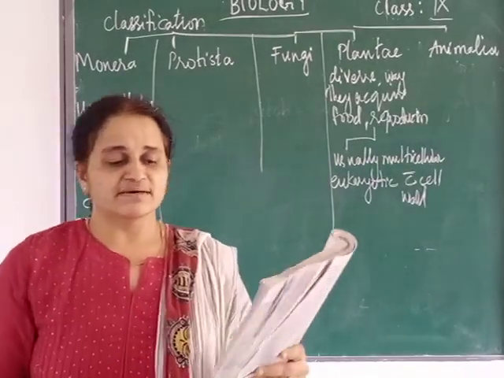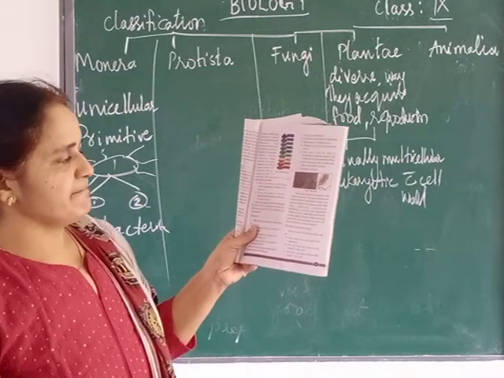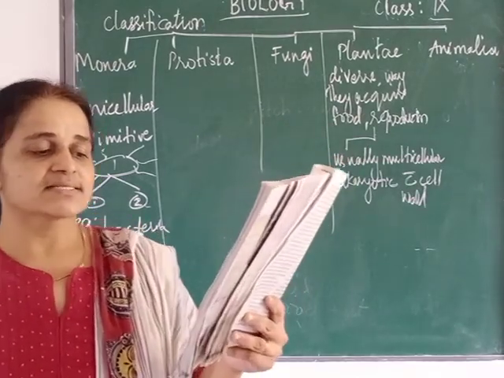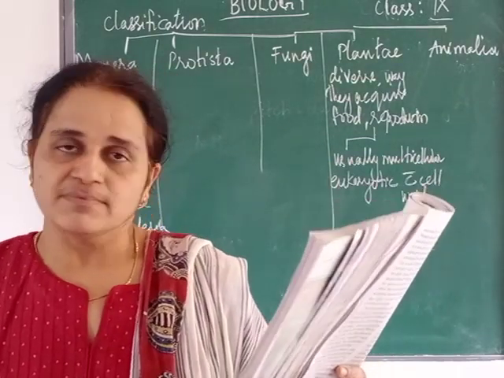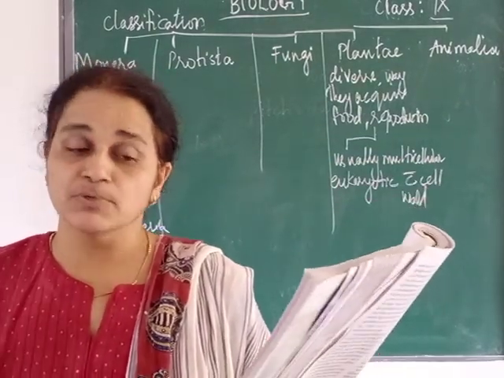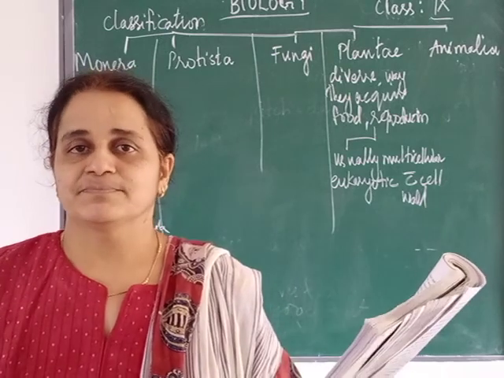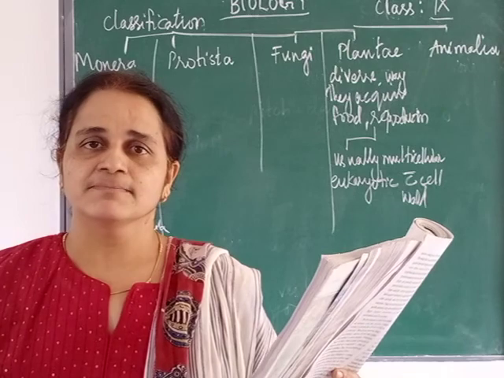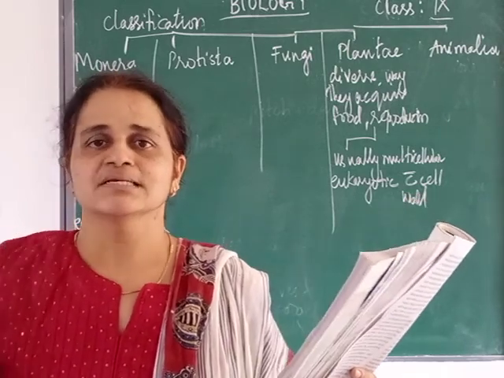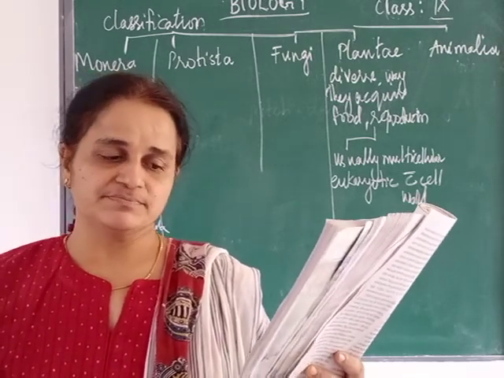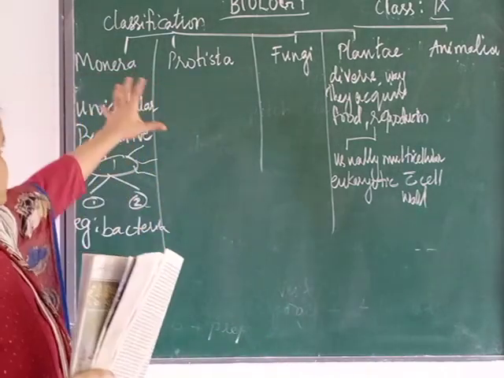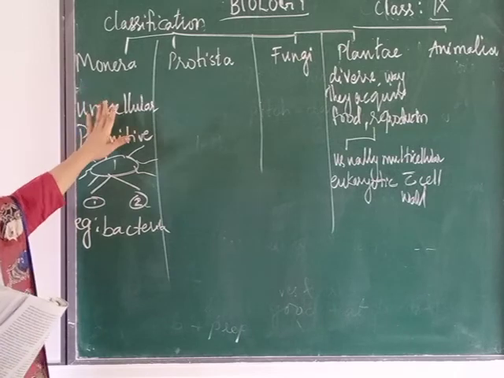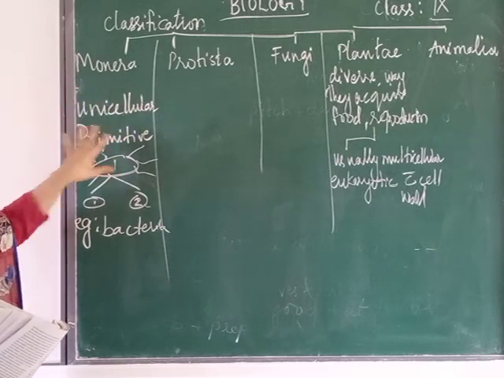You can look at figure 3 there, where they have given the diagram. There are other bacteria like cyanobacteria, which are blue-green bacteria and phototrophic. That means they can fix sunlight and prepare food. So this is a very simple group, Monera. You understood the characteristics. For every kingdom, remember their characteristics.